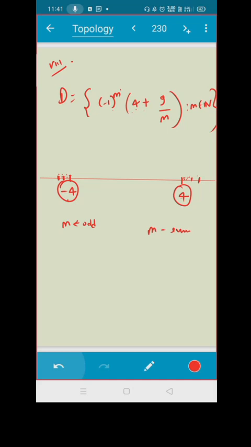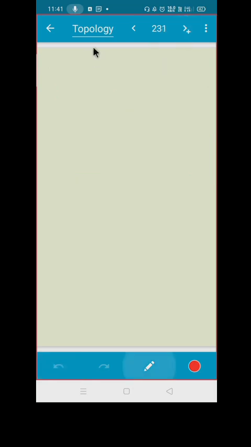ठीक है, is that okay? अभी तक मैंने set of real numbers पे ही बात किया. Let us go ahead and try to see some more examples.